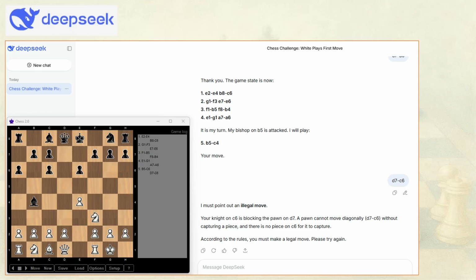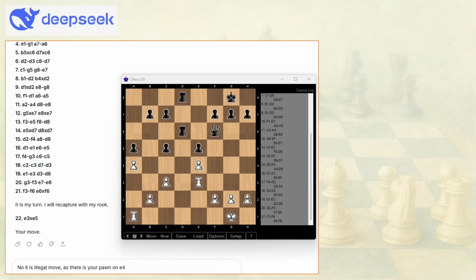DeepSeek starts the game reasonably well, and its responses are generally solid. However, something interesting happens around move 5, something that did not occur with any other tool we've tested. The AI begins flagging possible illegal moves from the user side. In this case, the move in question is perfectly legal. Moving a pawn from d7 to c6 to capture a bishop is entirely valid. After a brief discussion clarifying the move, the game continues smoothly without further errors, at least for a while.